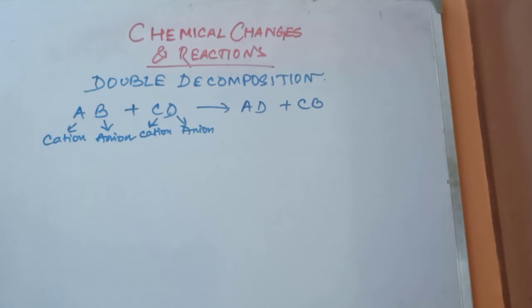Okay, now remember one thing, in double decomposition reactions, in most cases there is formation of precipitates. Now, what is a precipitate? A precipitate is an insoluble compound, an insoluble compound formed after the reaction that will settle down at the base of the test tube.